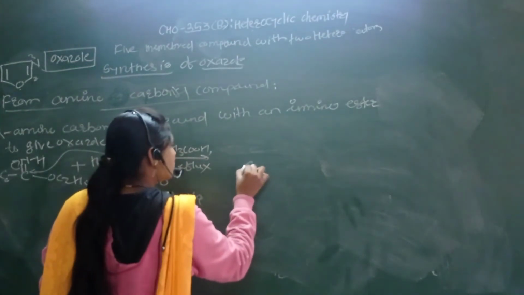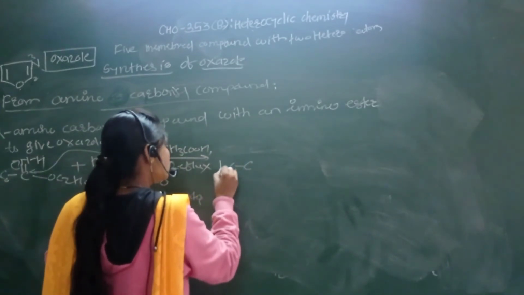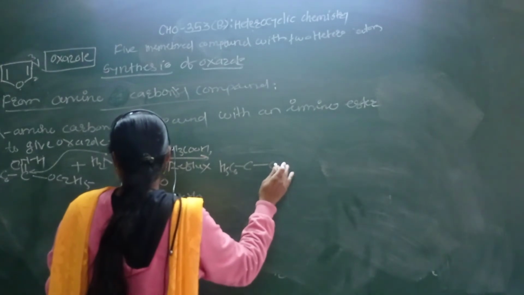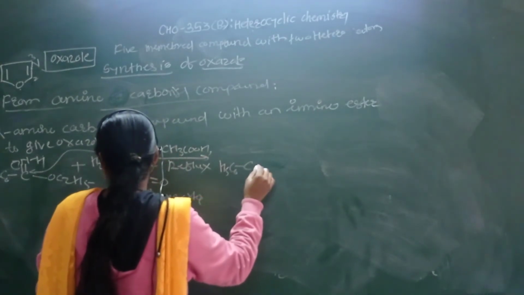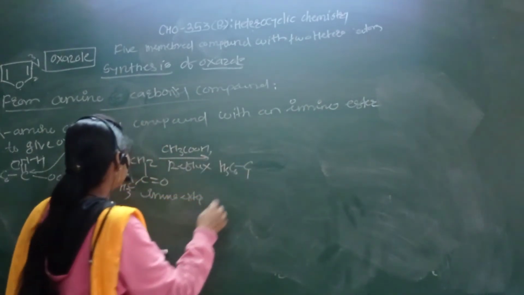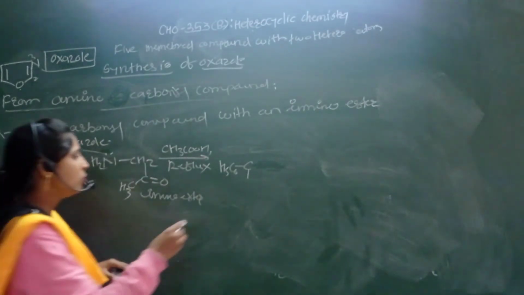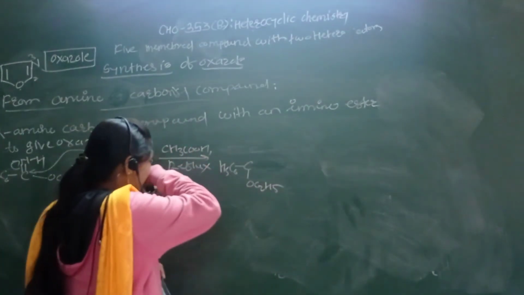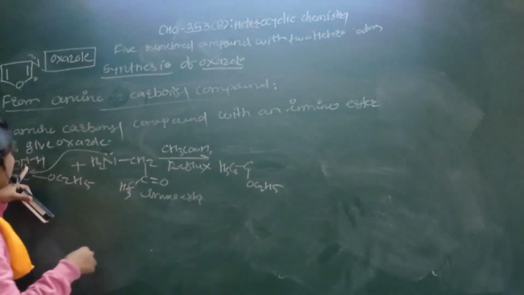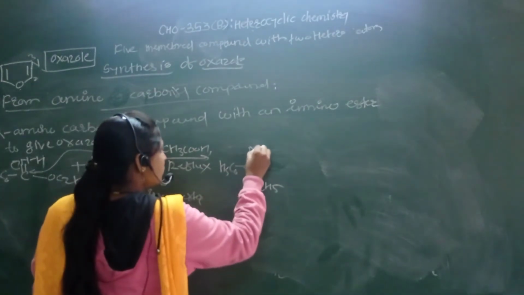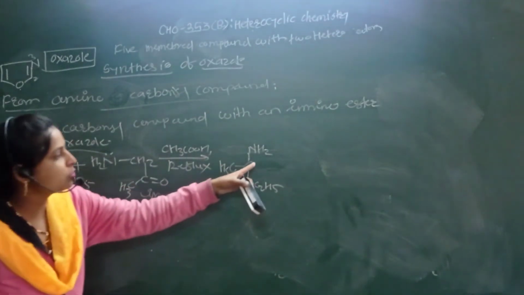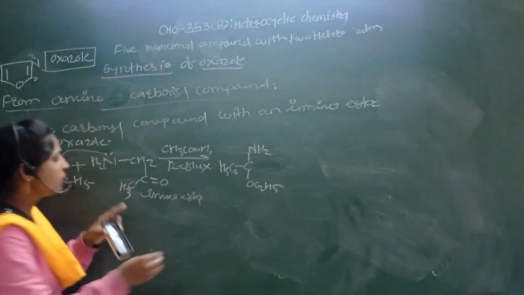So here C6H5, here we have to write this OC2H5 in this way. So this converted into the NH2 because of this bond shifting on this nitrogen atom. So formation of the NH2 bond between this carbon and this NH.